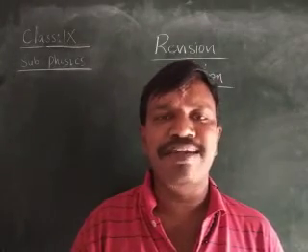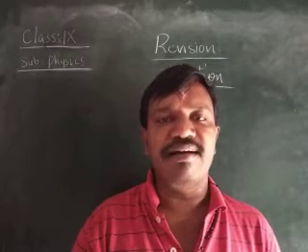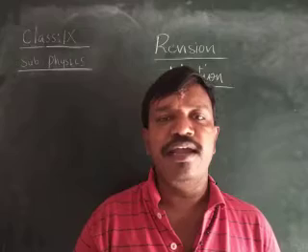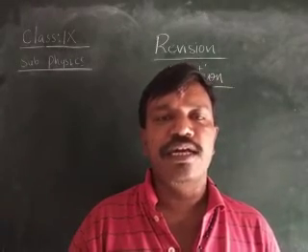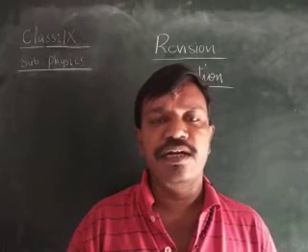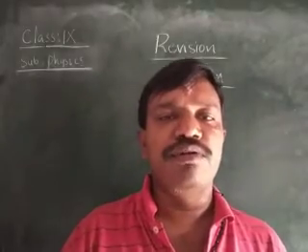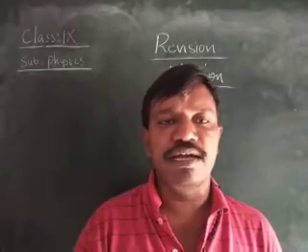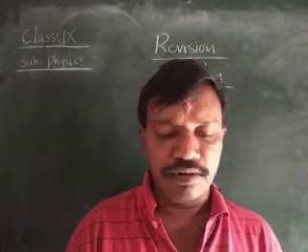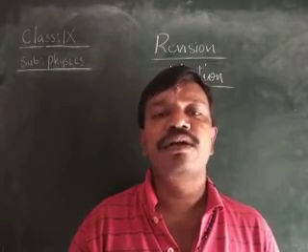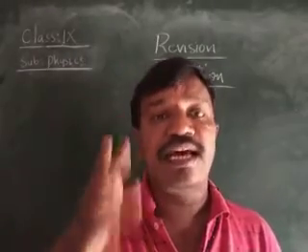L means length, D means distance, A means area, V means volume, M means mass, T means time, P means power, E means energy, S means speed. These are the scalar quantities, children.